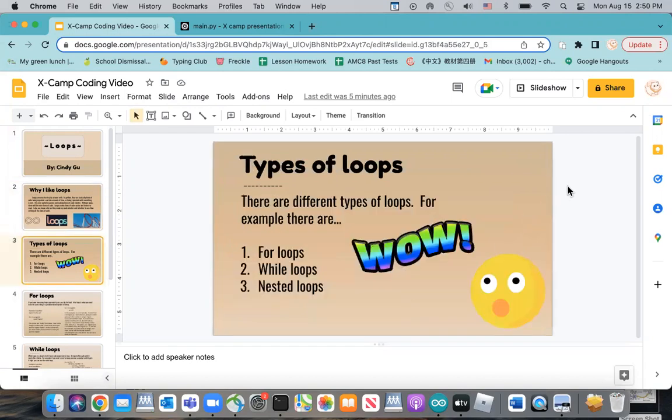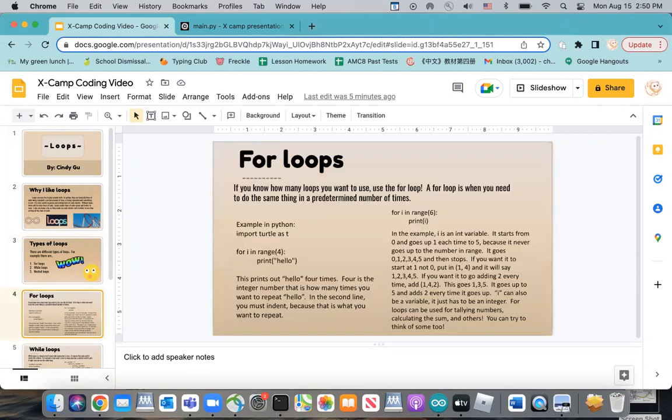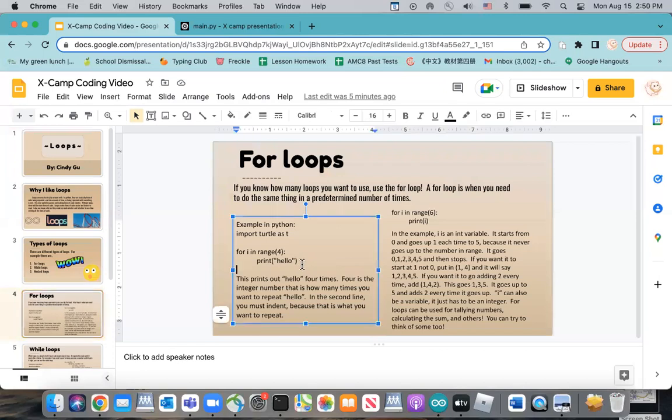Different types of loops. For example, there are for loops, while loops, and nested loops. For loops: if you know how many times you want to loop, use a for loop. A for loop is when you need to do the same thing a predetermined number of times. For example, let's try this example out.